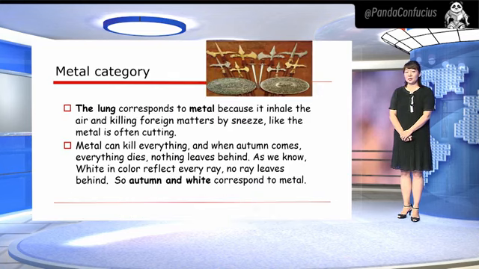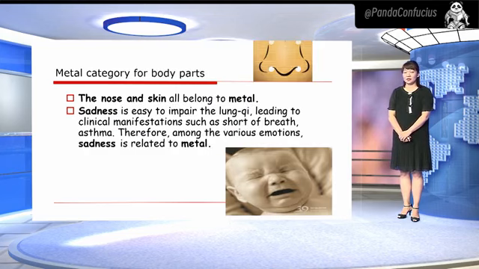The lungs, metal category. The lungs correspond to metal because they inhale air and kill foreign matter by sneezing, like metal is often cutting. Metal can kill everything, and when autumn comes, everything dies, nothing is left behind. As we know, white in color reflects every ray. No ray is left behind, so autumn and white correspond to metal.